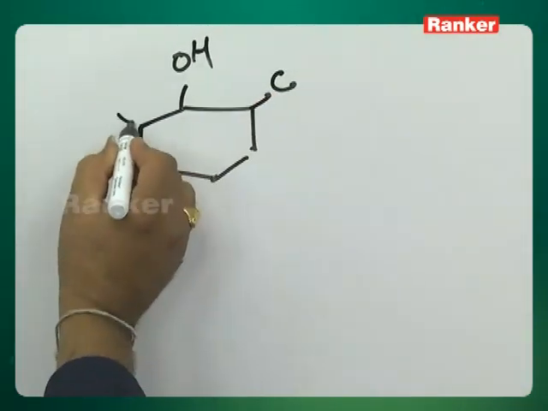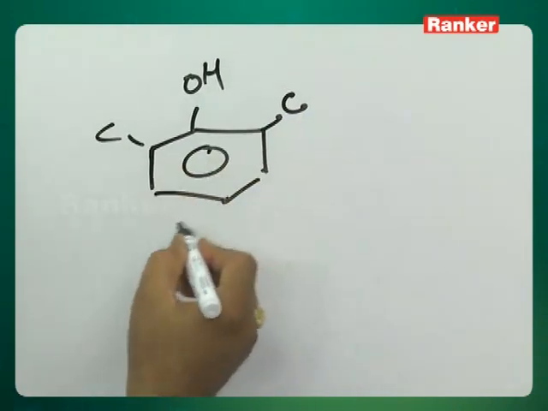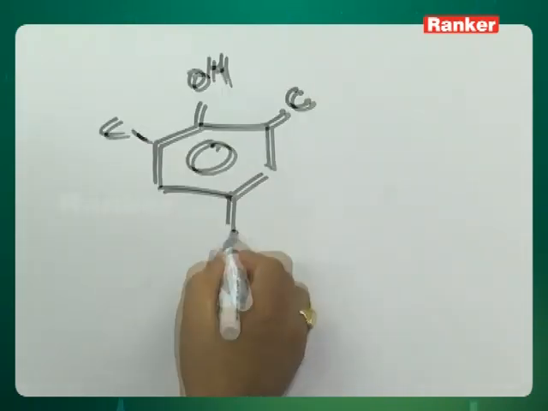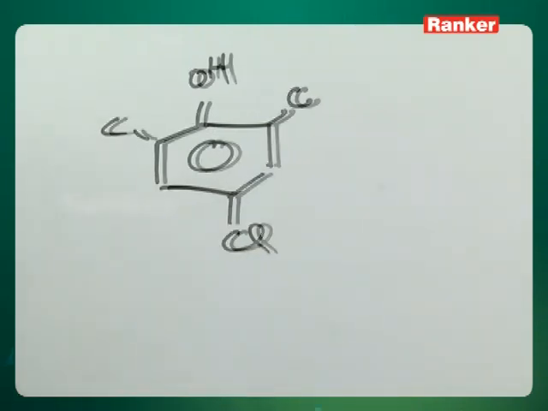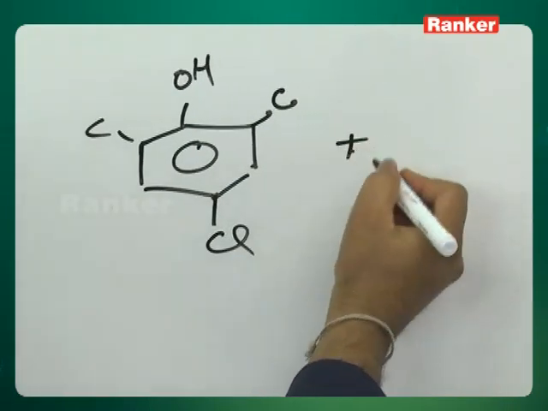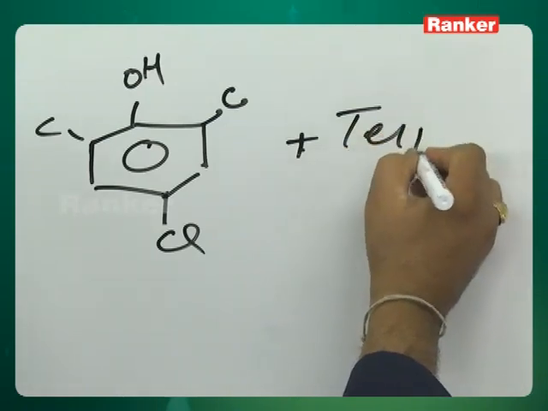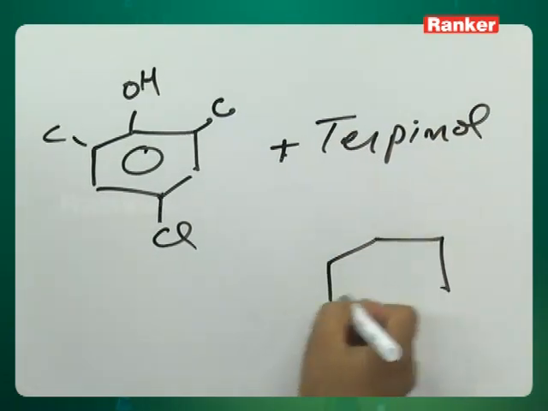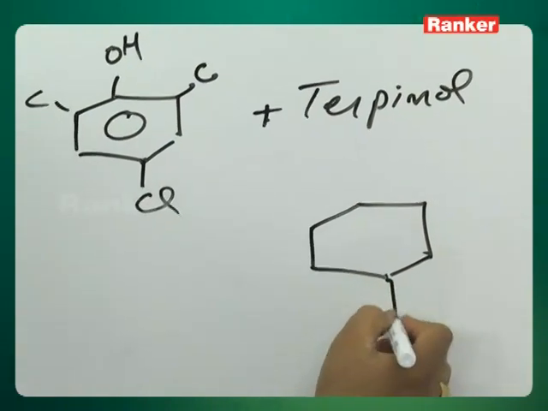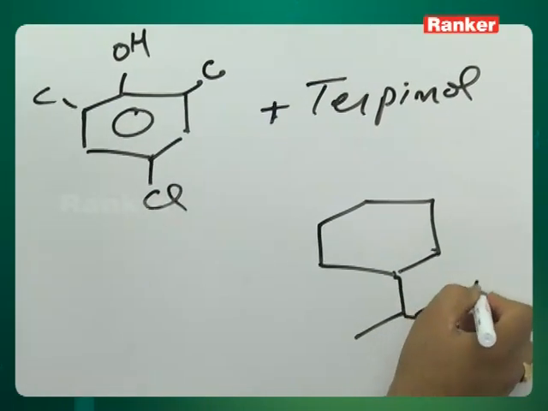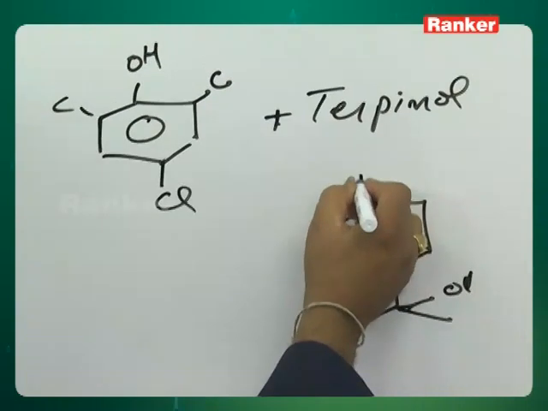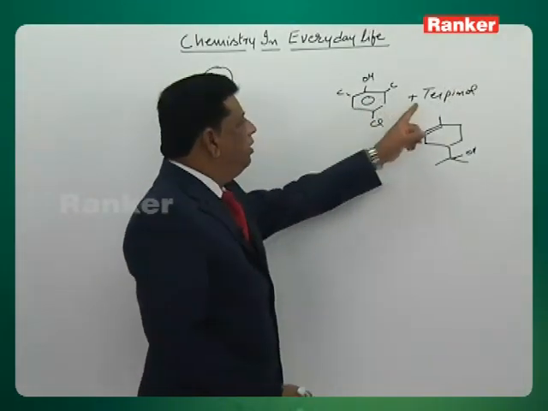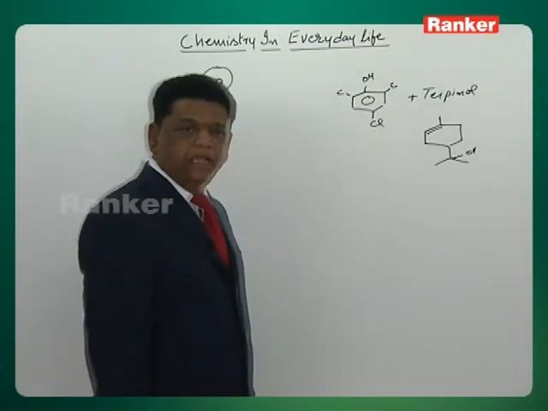Xylene is a dimethyl compound, and chloroxylenol is a xylenol, plus terpenol. Both the chloroxylenol and terpenol will be there in the Dettol.